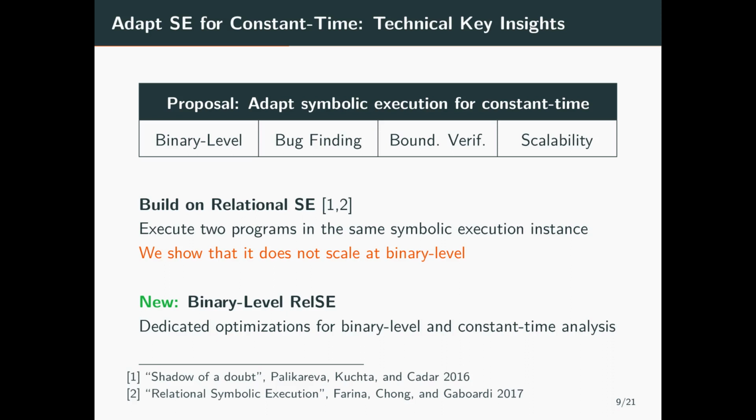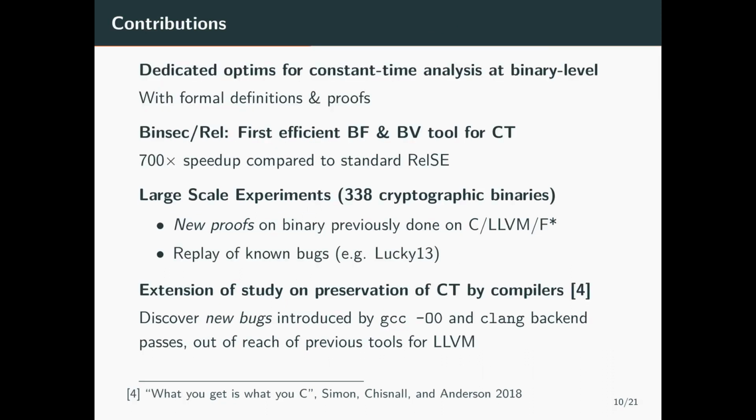Our approach builds on relational symbolic execution, which consists in executing two versions of the program in the same symbolic execution instance. However, we show that this technique does not scale on binary code. This is why we complement it with dedicated optimizations for binary level and constant time analysis. Our contributions are the following.